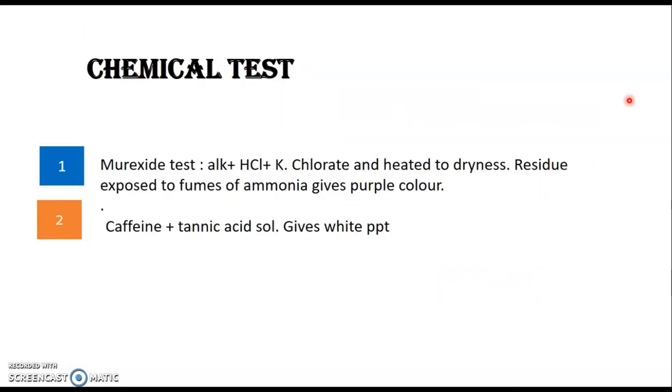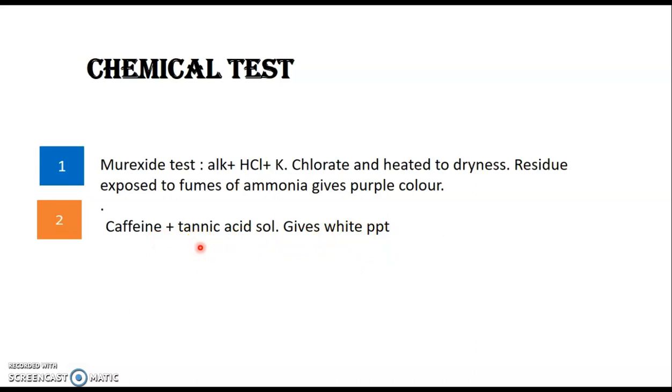Next, let's see the chemical test. Important chemical test of purine alkaloids is the Murexide test. Now, one more thing you should remember is that purine alkaloids do not give the Dragendorff test. They do not give the Dragendorff test. They will only give the Murexide test, which is the alkaloidal drug plus acid plus potassium chlorate. After heating to dryness, the residue, if exposed to ammonia, gives a purple color. Caffeine also gives a white precipitate with tannic acid.